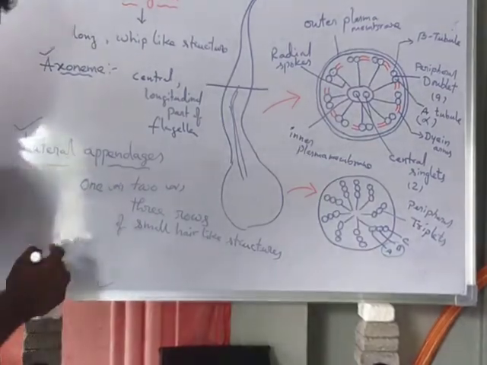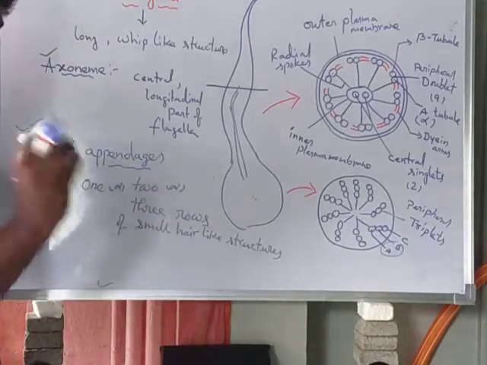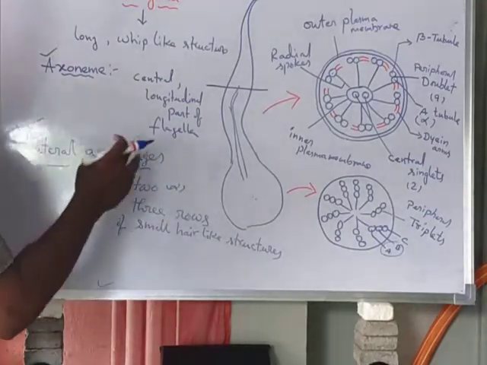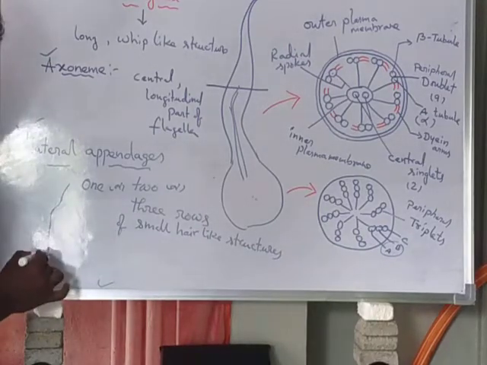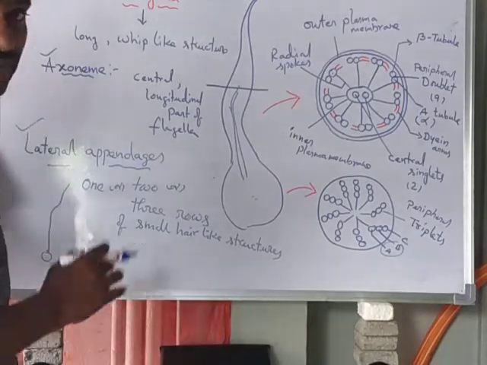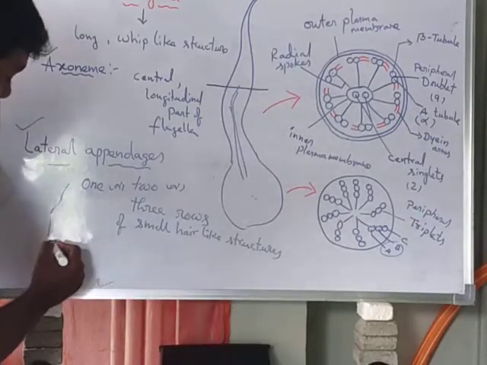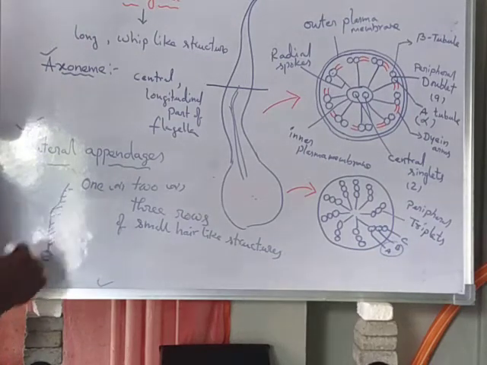In a diagram of the flagella, this is the basal granule and this one is the flagella. On the flagella there are some small hair-like structures.